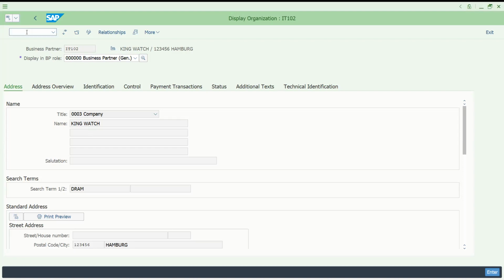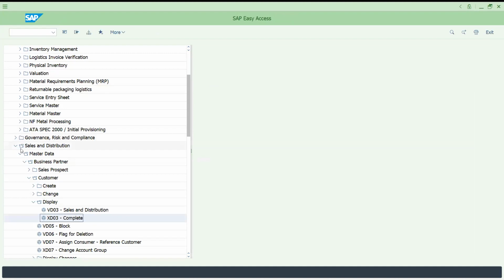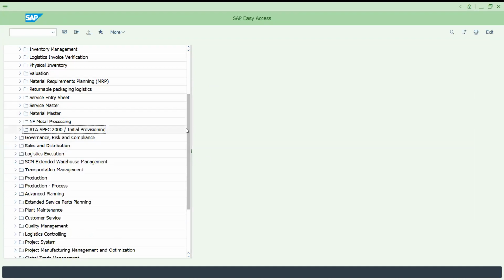If it is from ECC, it is going to XD03, where you can find the menus like customer general data, sales and distribution data, and your company code data. Okay, so this is one thing. So this is all about your SAP menu.